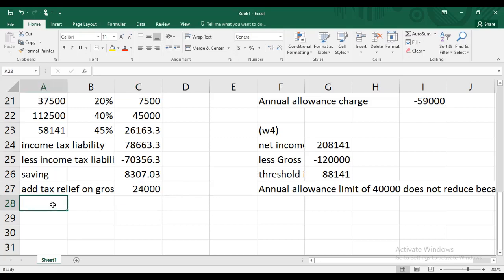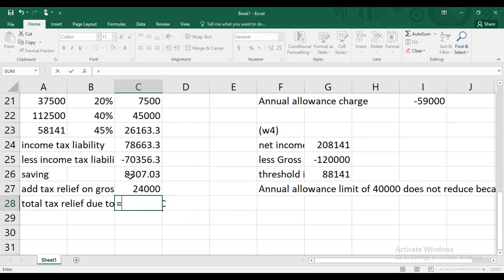So which means that total tax relief due to gross PPC is going to be this.